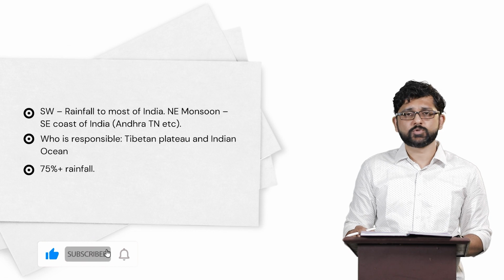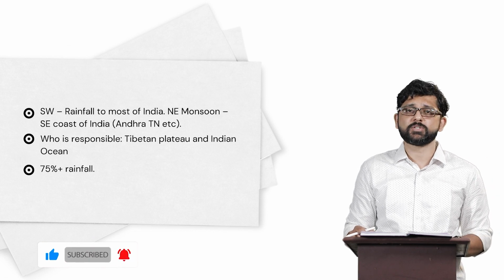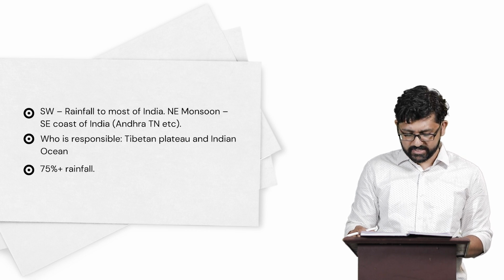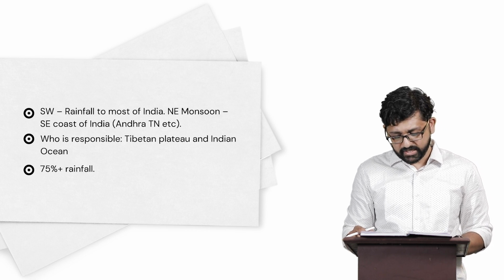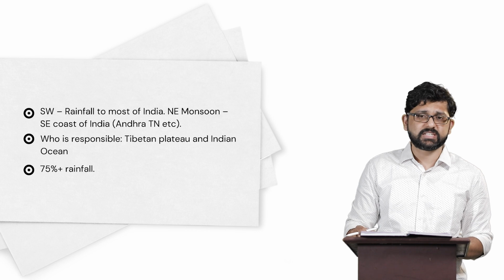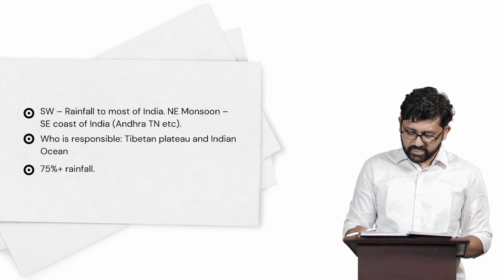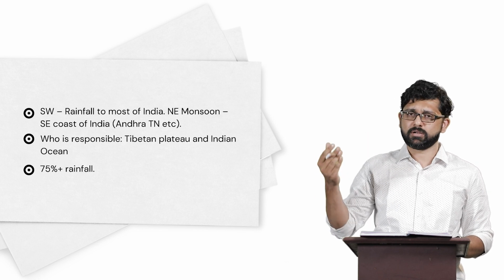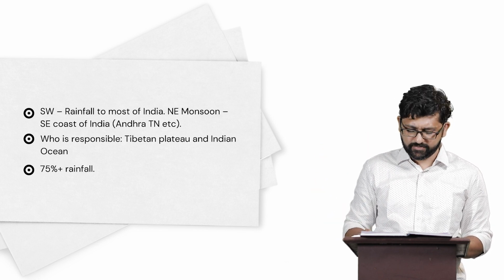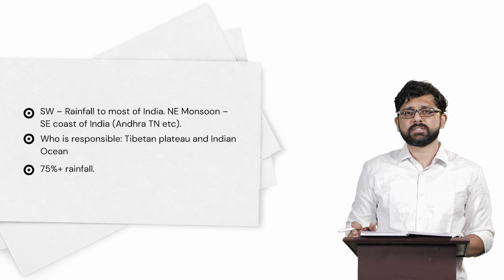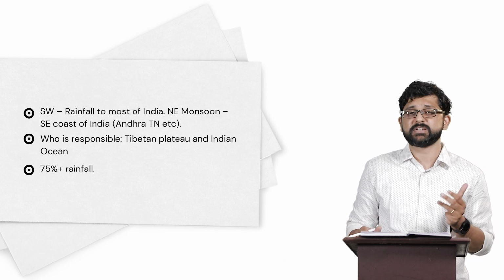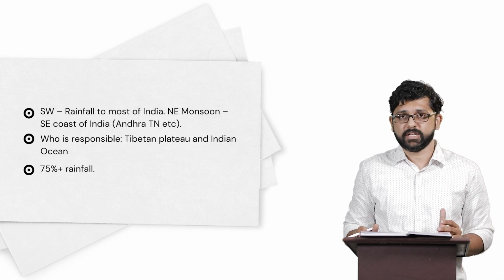When the southwest monsoon comes, that is the monsoon that happens during the summer phase, when that arrives in India, most parts of India receive rainfall. And when the northeast monsoon arrives, that is during the winter phase, the southeast coast parts of India, for example parts of Andhra Pradesh or Tamil Nadu, receive rainfall. There are two entities mainly responsible for the arrival of monsoon in India. The first one is the Tibetan Plateau and the second one is the Indian Ocean.